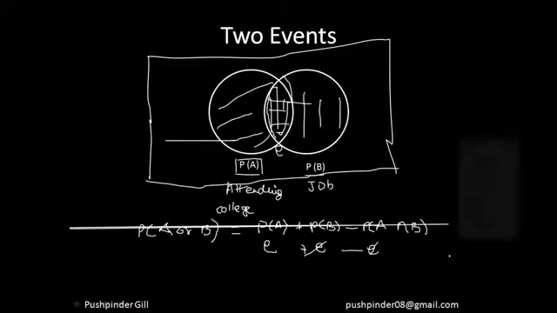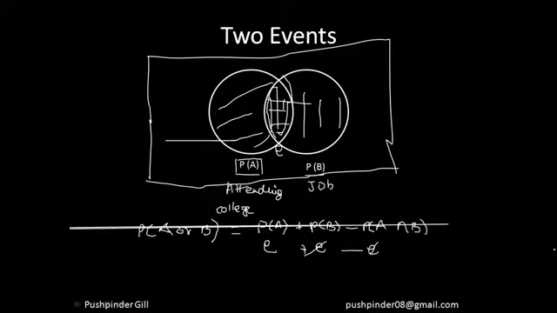I hope everyone understood this. Sorry for this mess, guys. So the probability of either of the events happening is equal to the probability of one event happening plus the second event happening minus both of the events happening. I hope everyone understood this. If you're not able to understand this Venn diagram, I suggest you go watch my set theory video, where I'll be explaining this in a lot more detail. So this pretty much explains all the concepts of two events when the probability of either of them can happen. So let's move forward.